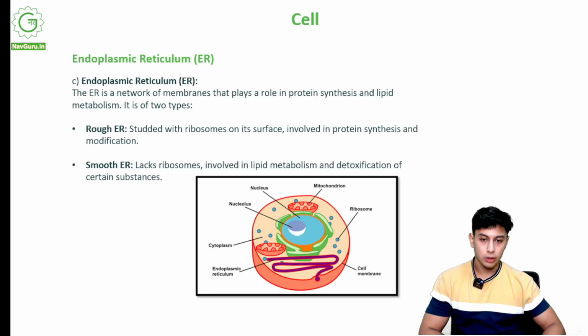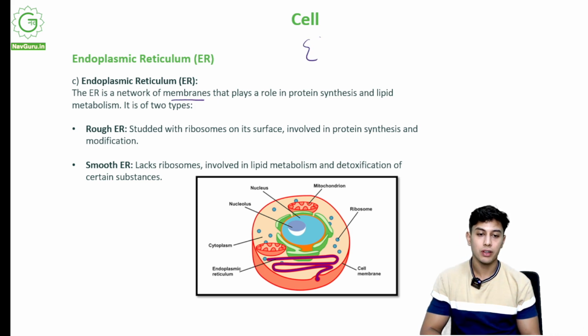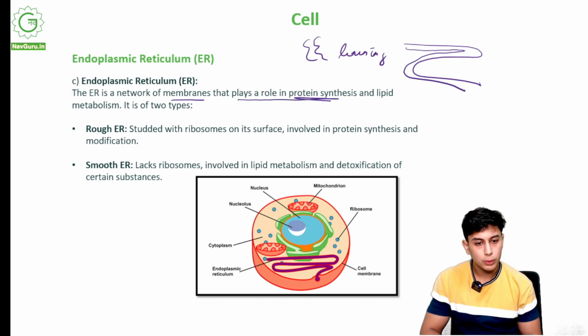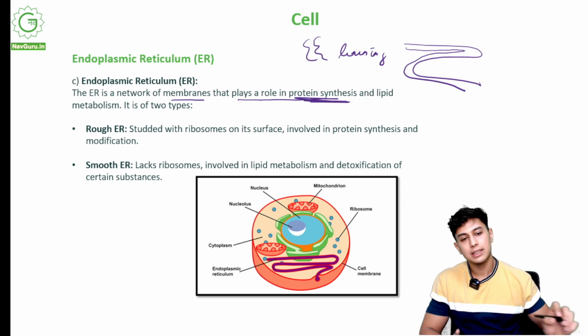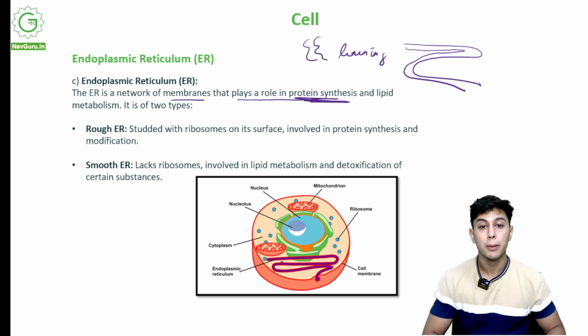Endoplasmic reticulum, ER. The ER is a network of membranes. What is a network of membranes? Network of linings. They transport things. It is a lining, like a road. It plays a crucial role in protein synthesis.